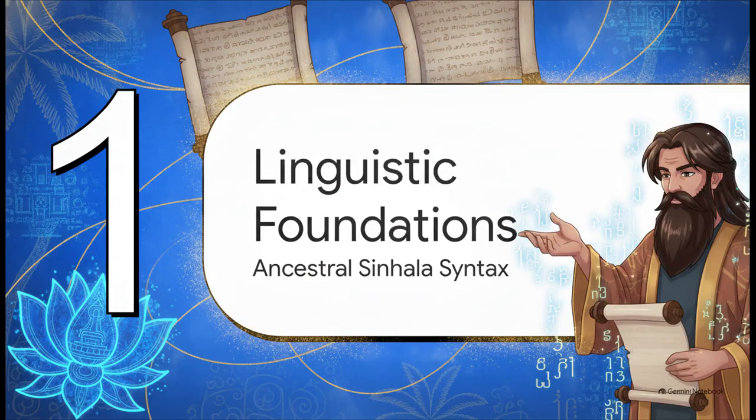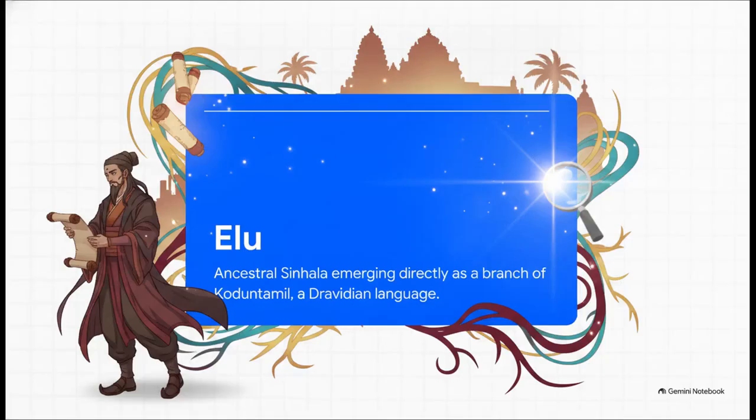Part 1. Linguistic Foundations, the Syntax of Ancestral Sinhala. Our sources point to a language known as Elu. This is the ancestral form of the Sinhala language. Crucially, the scholarly consensus cited here identifies Elu as emerging directly as a branch of Kodan Tamil, which is a distinct Dravidian language. According to the authors, this establishes a direct, irrefutable genealogical connection to the Tamil linguistic family tree right at the very inception of Sinhala.